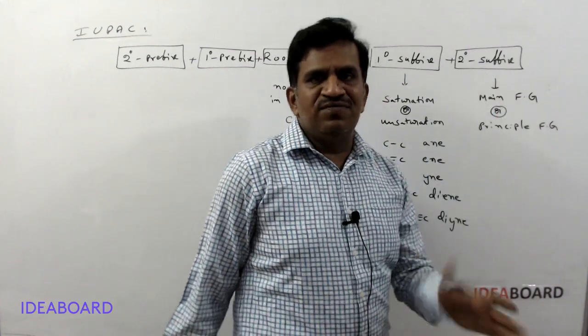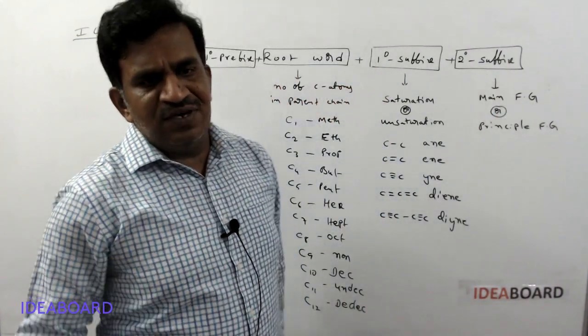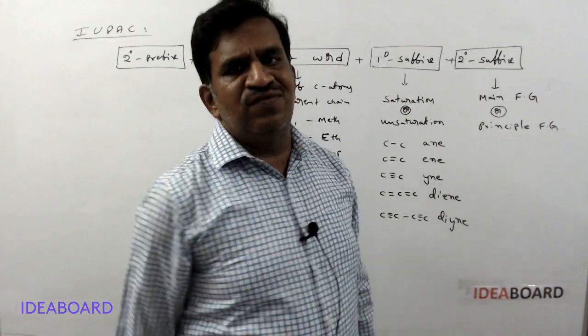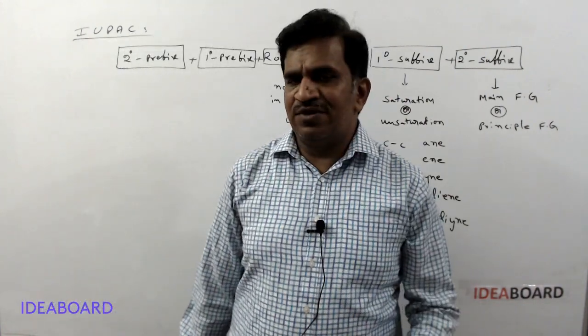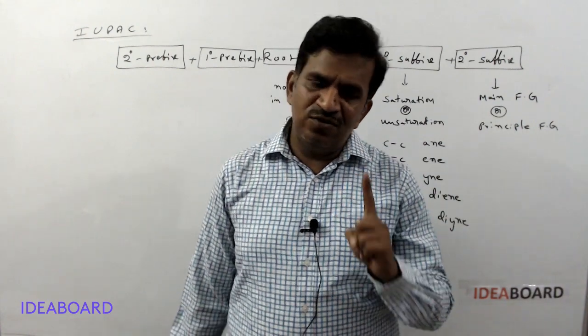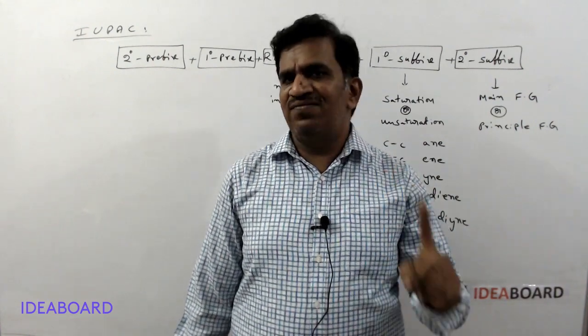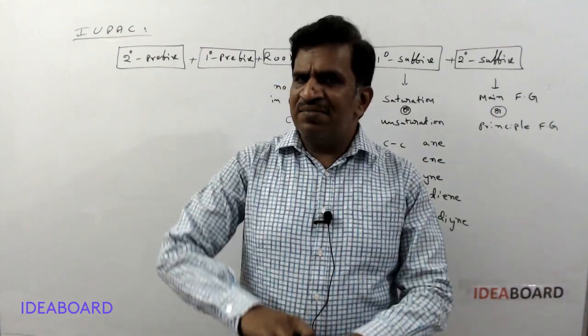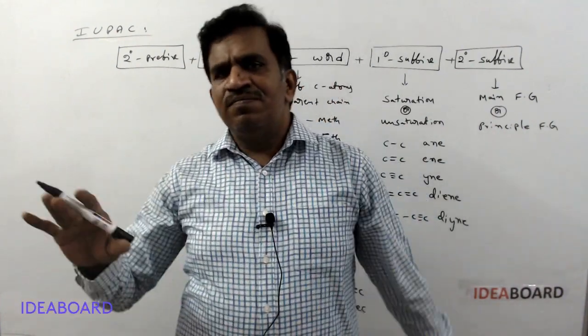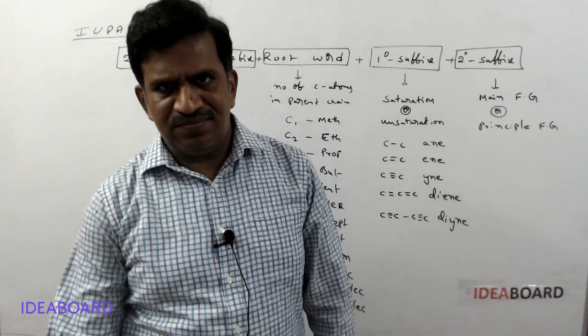Suppose a compound contains more than one functional group, then in that multi-functional group compound, one functional group will be considered the main or principal functional group. Remaining all will become prefixes only.